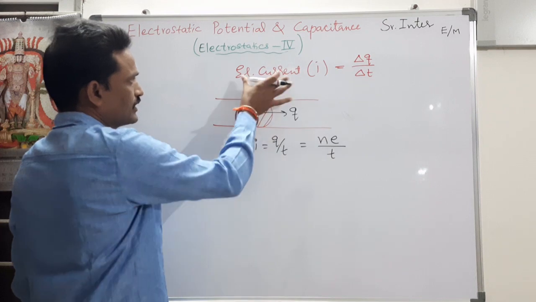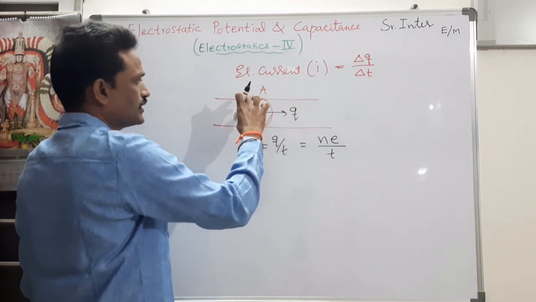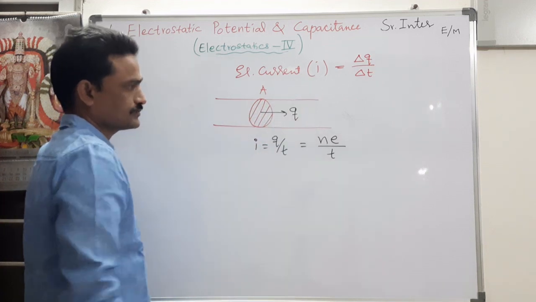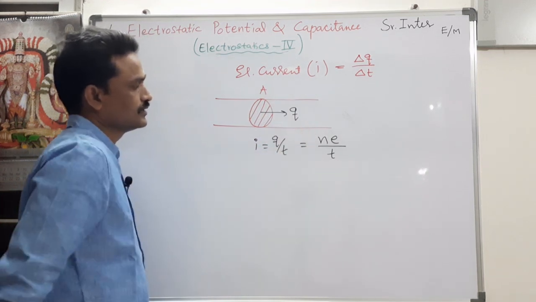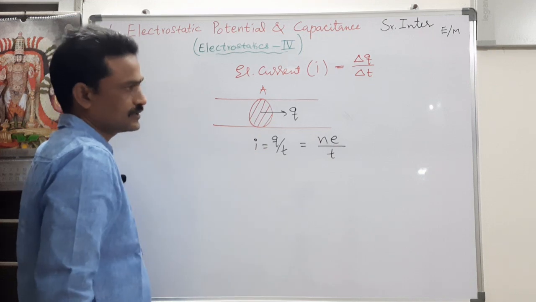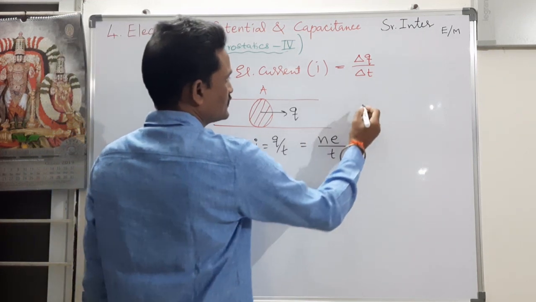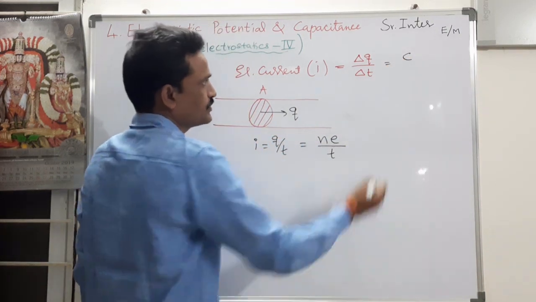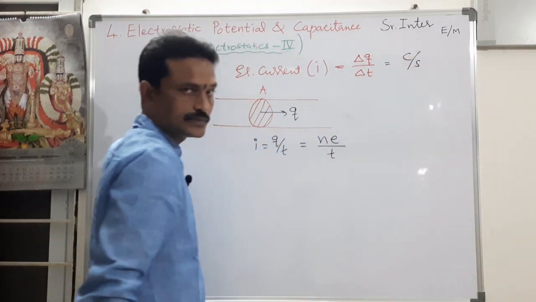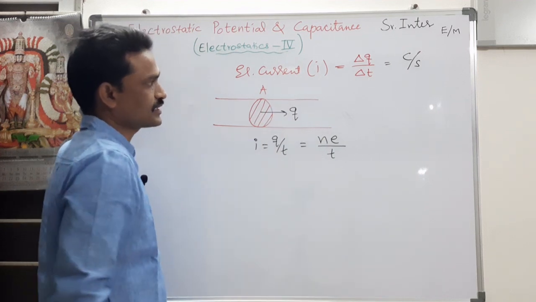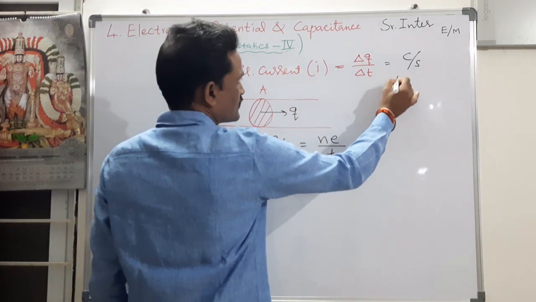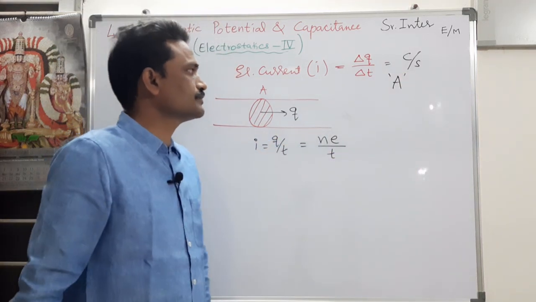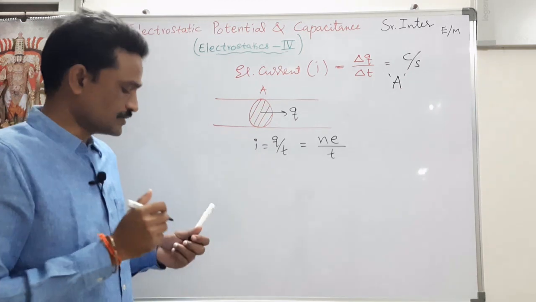In a simple way, electric current is the flow of electrons through the cross-sectional area of the conductor in a given time period t. So, what is the unit for electric current? Unit for electric current is, so charge is measured in coulombs divided by time in seconds. So, instead of calling it coulombs per second, we call it ampere, indicated by capital A. Ampere is the name of a scientist, right?